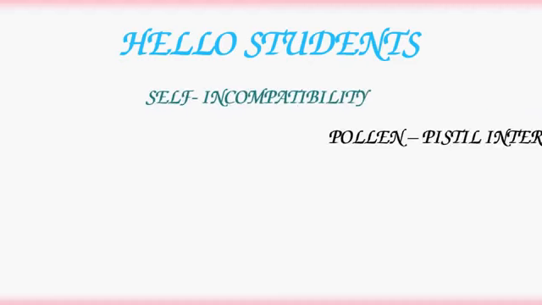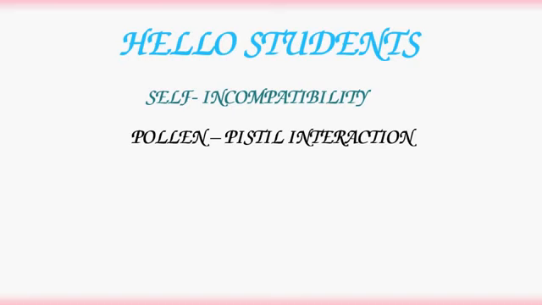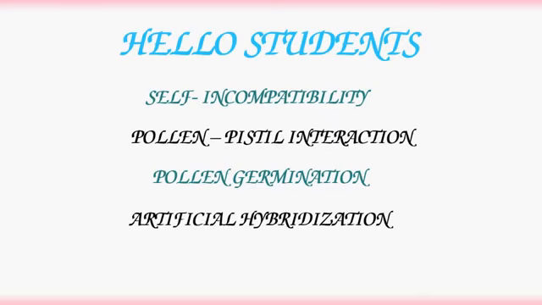Students, welcome back. Today we are going to discuss a few concepts from sexual reproduction in flowering plants. The concepts are self-incompatibility, pollen-pistil interaction, pollen germination, artificial hybridization, and double fertilization. Self-incompatibility.